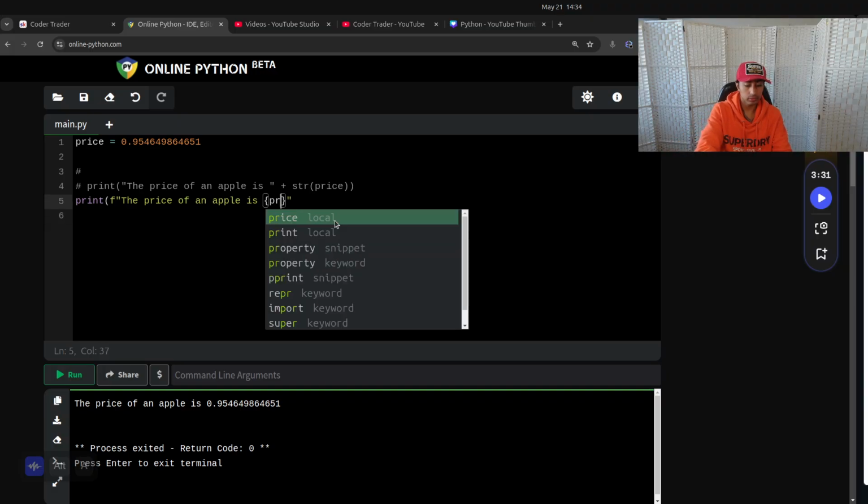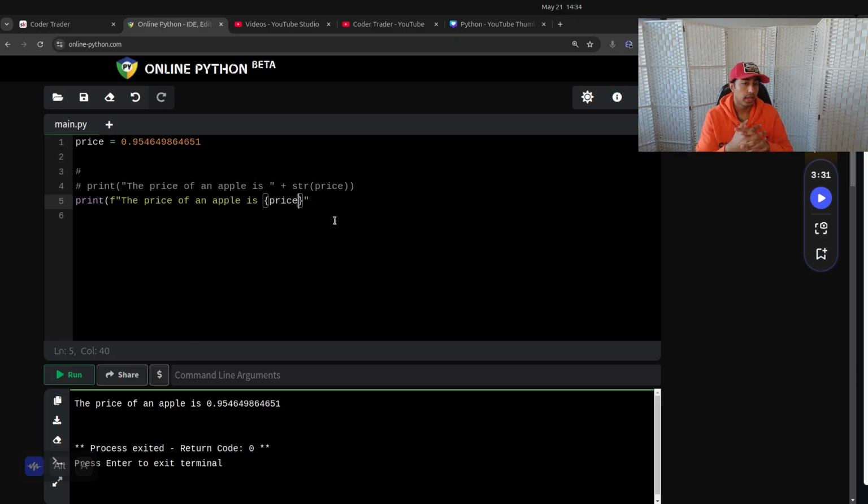The F string will automatically convert it to a string. So I have this string, and I embed this price float in here. You use curly brackets: I put the executable code or the variable inside these curly brackets, and it all comes together and meshes nicely.